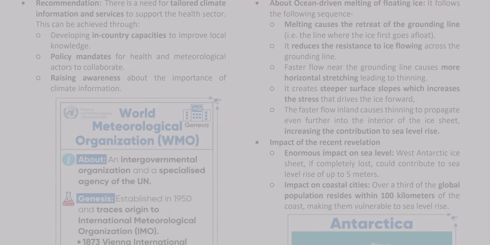About ocean-driven melting of floating ice. It follows the following sequence. Melting causes the retreat of the grounding line, i.e. the line where the ice first goes afloat. It reduces the resistance to ice flowing across the grounding line. Faster flow near the grounding line causes more horizontal stretching, leading to thinning. It creates steeper surface slopes, which increases the stress that drives the ice forward. The faster flow inland causes thinning to propagate even further into the interior of the ice sheet, increasing the contribution to sea level rise.